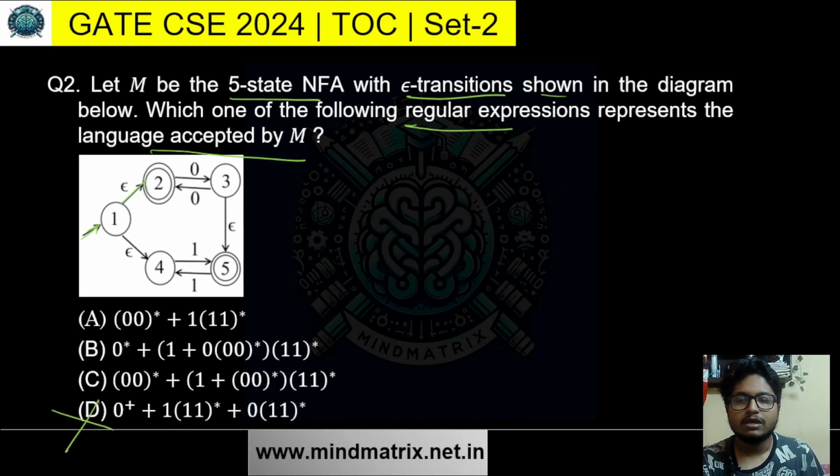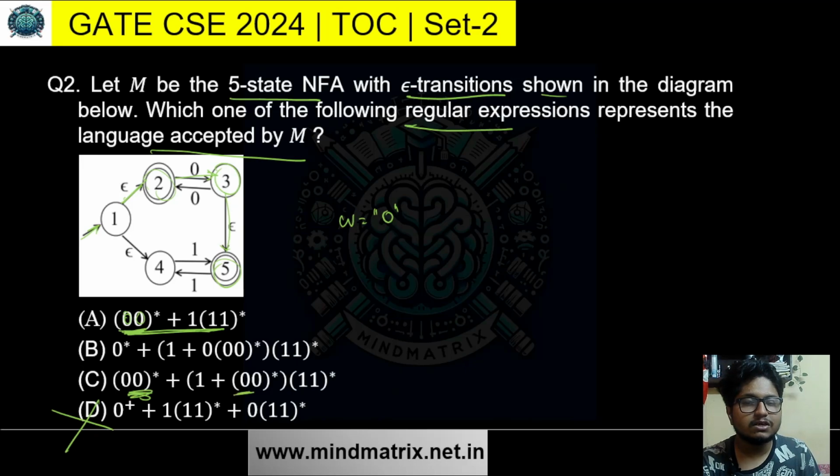Okay. Then just one more simple intuition. Is 0 accepted in this NFA? That is the first thing that strikes me here. So is 0 accepted? Starting from the null string we go to 2. Using 0 we go to 3. Using the null string we go to 5. So 0 is accepted. But here in A you cannot generate 0, because a 0 has to be followed by another 0. No other way to create 0 is there, right? So a 0 has to be followed by another 0. So the single 0, this string W equals 0, will not be accepted by A.